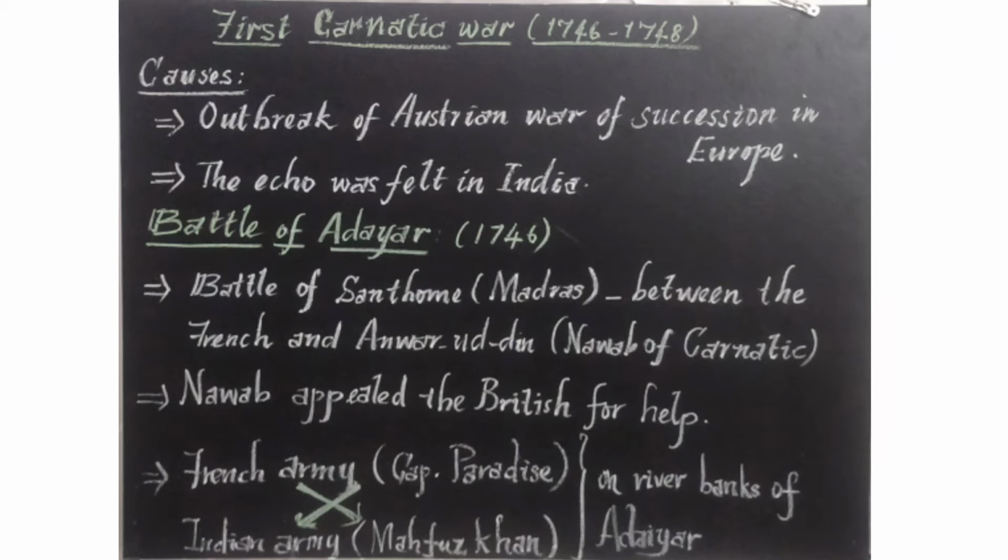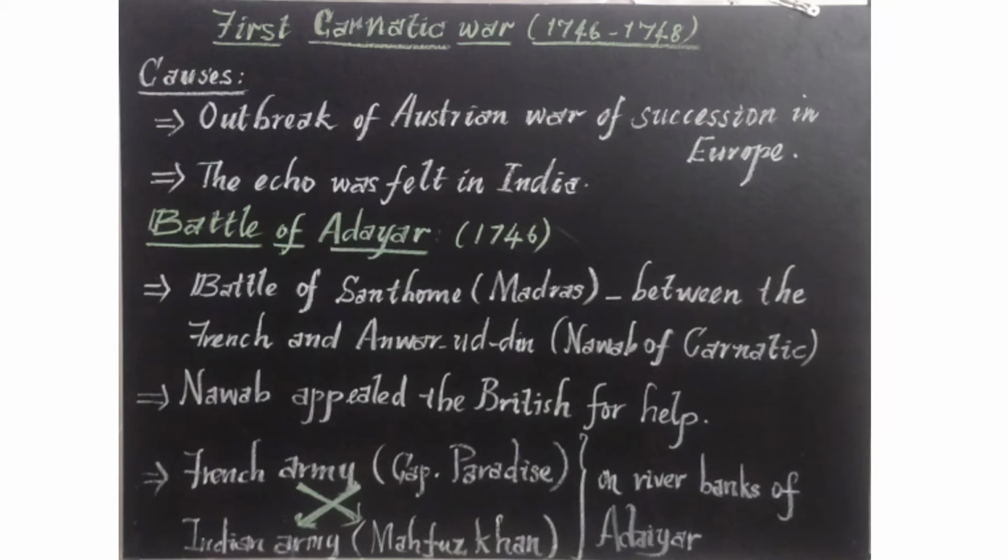Who was the Nawab of Carnatic? He was the first Nawab of Carnatic, Nawab Anvaruddin. When the French tried to attack Anvaruddin, Anvaruddin appealed to the British for help. A small French army under Captain Paradise defeated the strong Indian army under Mahfuz Khan at Santom.